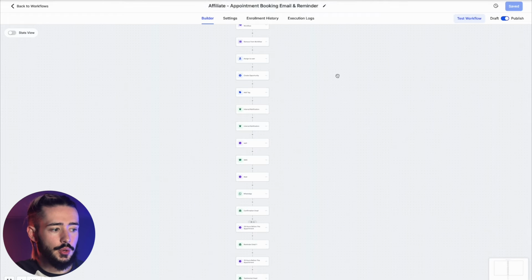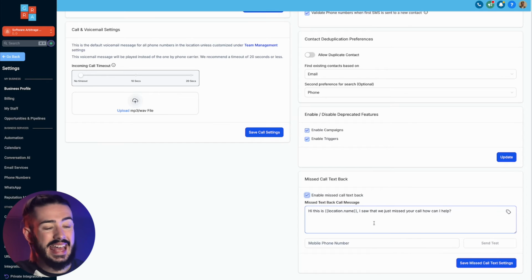So all we need to do is head over to missed call text back settings, enable that. So what actually happens here, if someone calls the business and for whatever reason they didn't answer the phone, say the receptionist was busy or there was something going on, instead of them going to the next one down the list on the Google searches, they will instantly receive this text message right here that just says, hi, this is location name, and location name would be the name of the business. I saw that we missed your call. How can I help? So this instantly re-engages all of those leads.